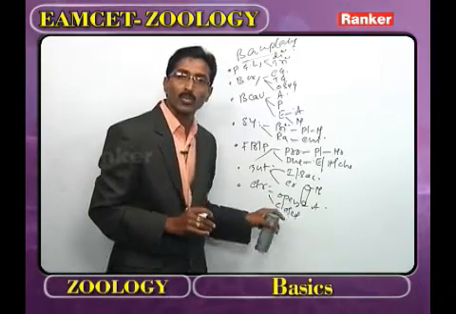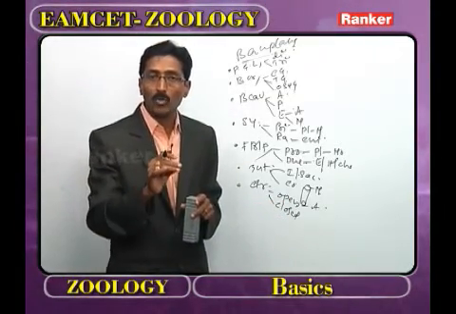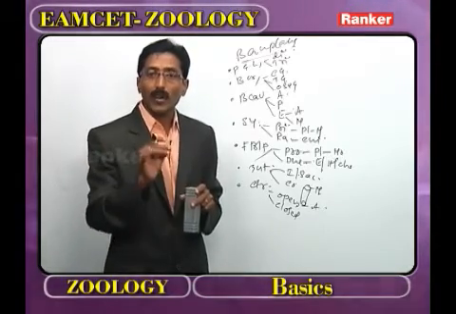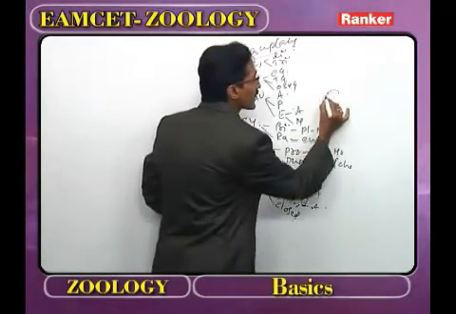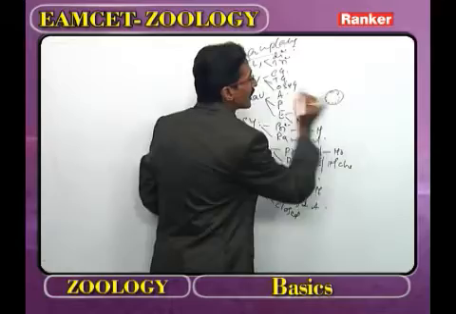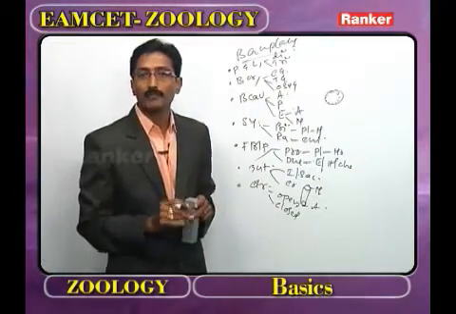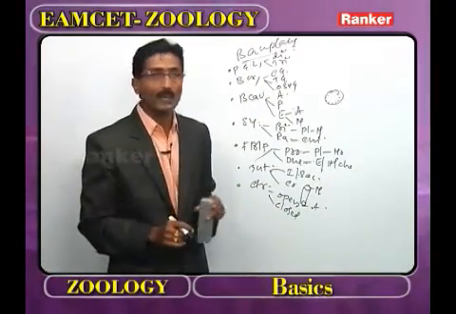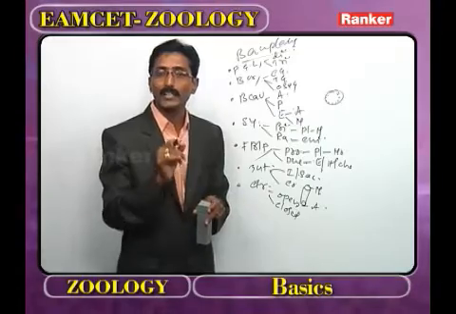What is meant by closed circulation? The blood flows in definite blood vessels. What is meant by definite blood vessel? This is the blood vessel. It is lined inside by endothelium. If the blood vessel is lined inside by endothelium, that we call a definite blood vessel.